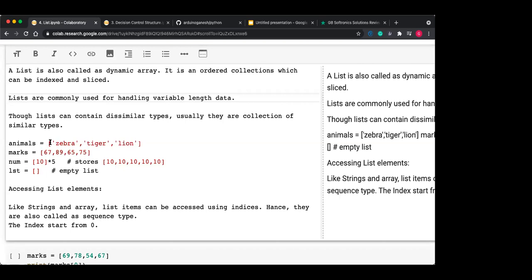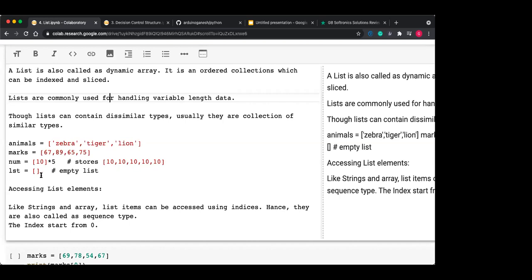So the type of this data is always str. If you want to store marks or sizes, the type of the data items is always integer. So num is equal to 10 into 5. 10 into 5 means the 10 gets repeated 5 times. So num is a list which contains five tens.